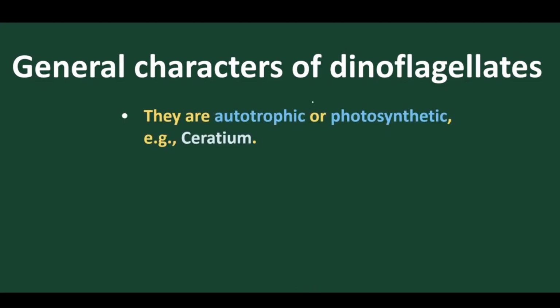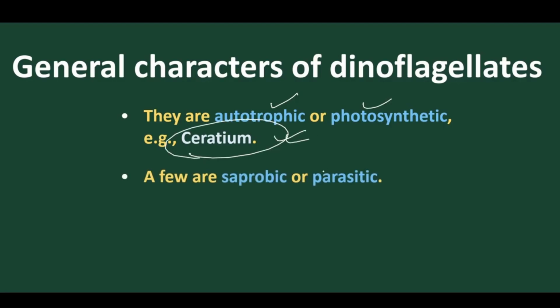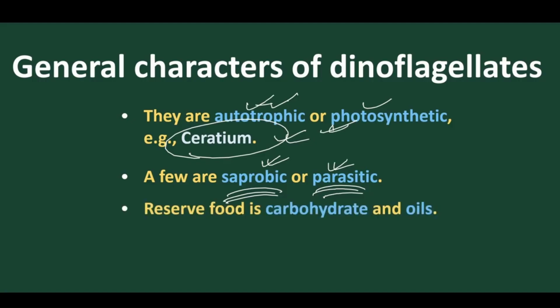Due to the presence of plastids, they are autotrophic and photosynthetic in nature. The best example is Ceratium. And some depend on dead organisms and some on living organisms. Very few are saprobiotic and very few are parasitic, disease causing, but mostly they are photosynthetic or autotrophic in nature.